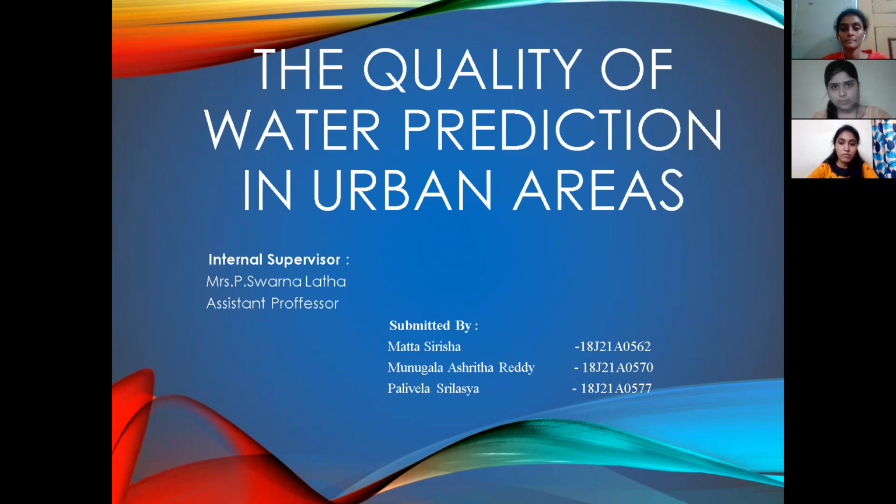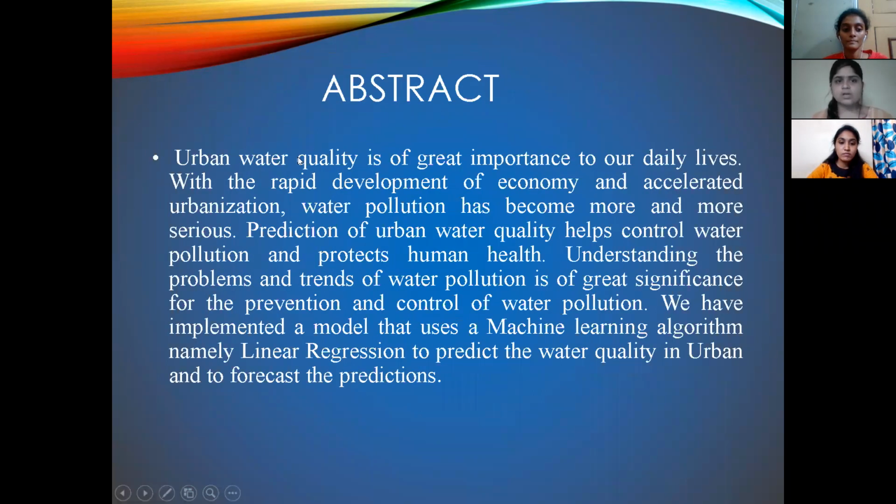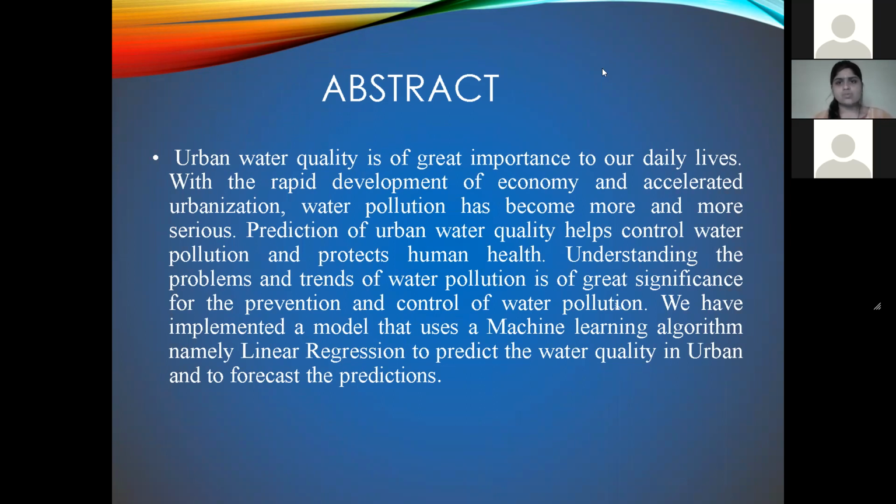Coming to the main title, the project is the quality of water prediction in urban areas. Now coming to the abstract of the project, urban water quality has great importance to our daily lives. With the rapid development of economy and accelerated urbanization, water pollution has become more and more serious. To predict and control this water pollution helps in human health. Understanding the problems and trends of water pollution has significance. To overcome this, we have implemented a new model that uses a machine learning algorithm, namely linear regression, to predict the water quality in urban areas and also to forecast the predictions.